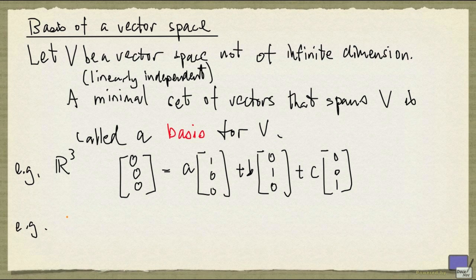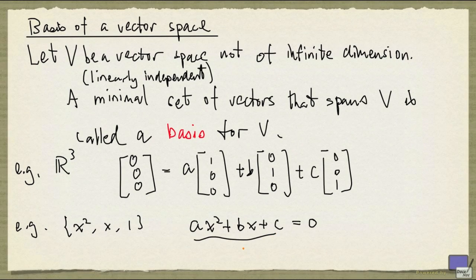Now let's look at the vector space of quadratic polynomials in X with real coefficients. And I claim that X squared, X, and 1 form a basis. It's not too hard to see that this set spans the set of quadratics in X, because if I take A times X squared plus B times X plus C times 1, which is just C, that will give me all possible quadratics in X. Notice that the left-hand side is identically 0 if and only if A, B, and C are 0. And so this is a linearly independent set that also spans, and therefore is a basis.